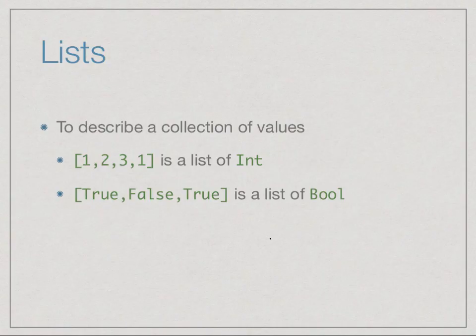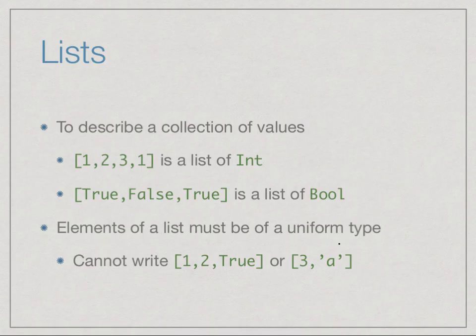So you might have come across lists before, but in Haskell it is fundamental that the basic collective type is a list. A list is a sequence of values, and more importantly, a sequence of values of a uniform type. Lists are denoted using square bracket and comma notation. The square brackets denote the beginning and the end of the list, and the values are separated by commas. So the list 1, 2, 3, 1 is a list of integers, a list of type int. True, false, true could be a list of values of type bool, and so on. The crucial thing is that the underlying elements must have a uniform type. So we cannot write, for example, a list with mixed types like 1, 2, true, or 3 and a.